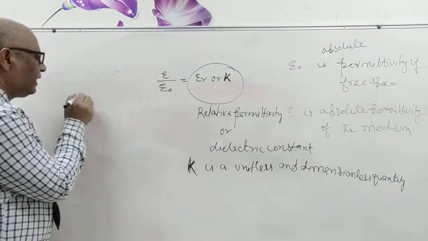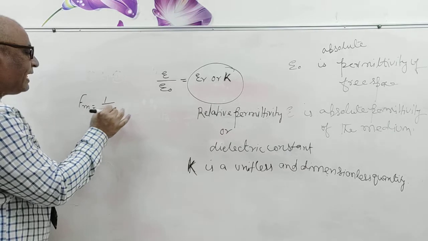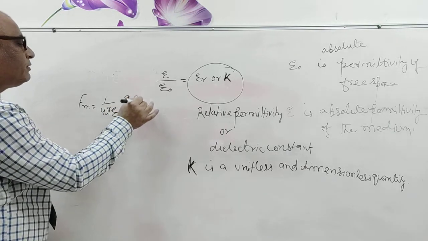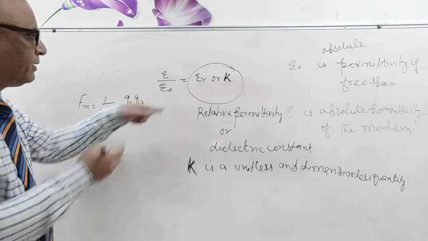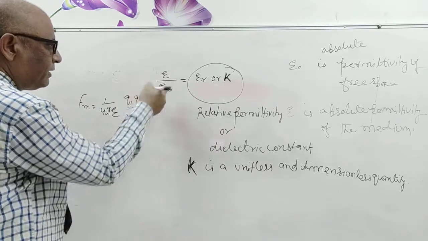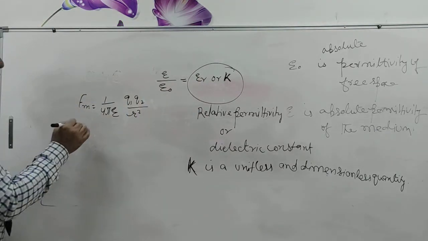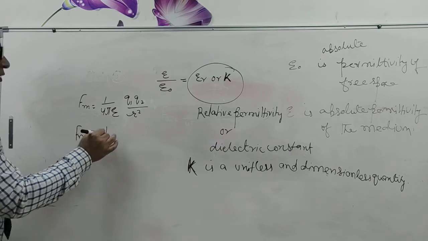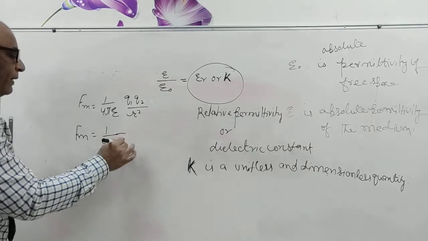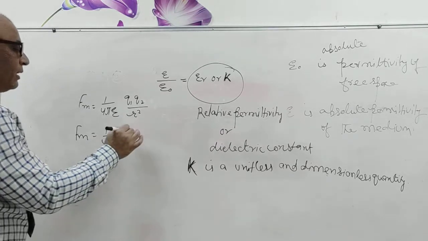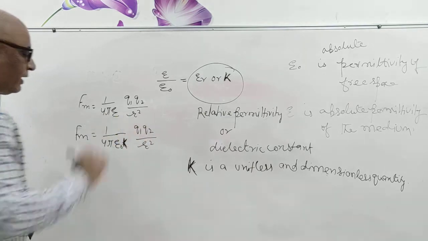Now if you take this formula, Fm is equal to 1 upon 4 pi epsilon Q1 Q2 upon R square, then this epsilon equals epsilon naught into K. So Fm is equal to 1 upon 4 pi epsilon naught multiplied by the dielectric constant, and this is Q1 Q2 by R square.